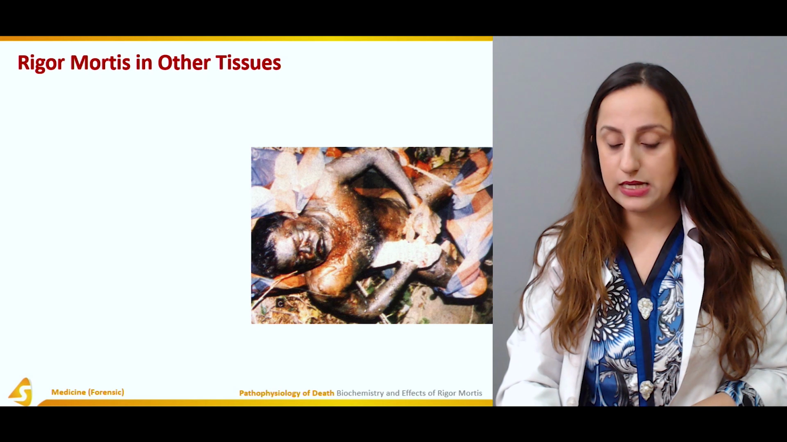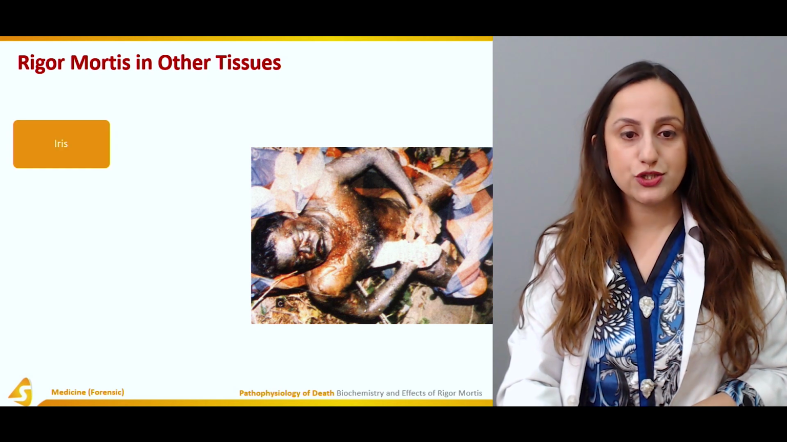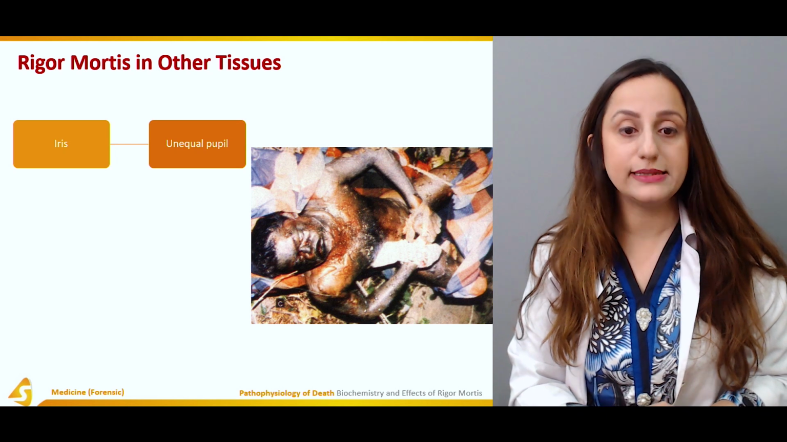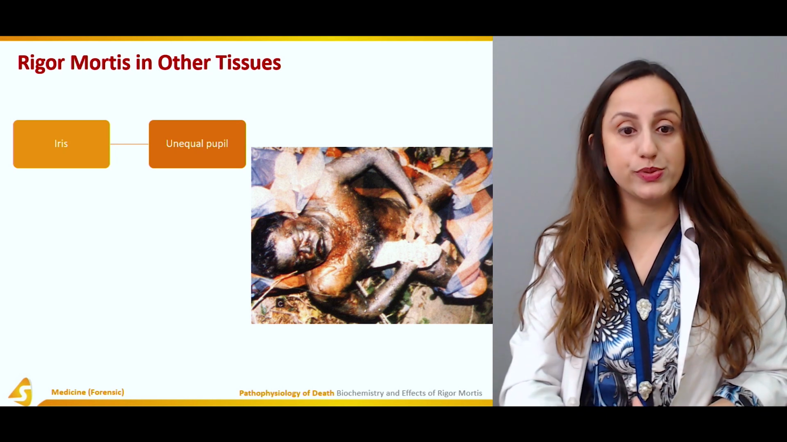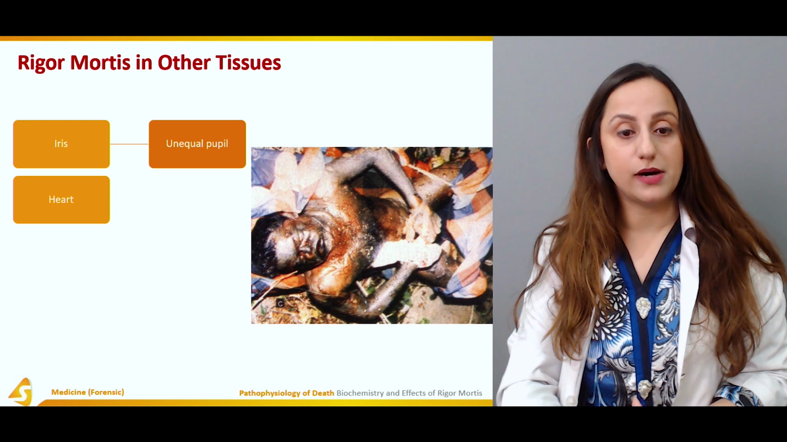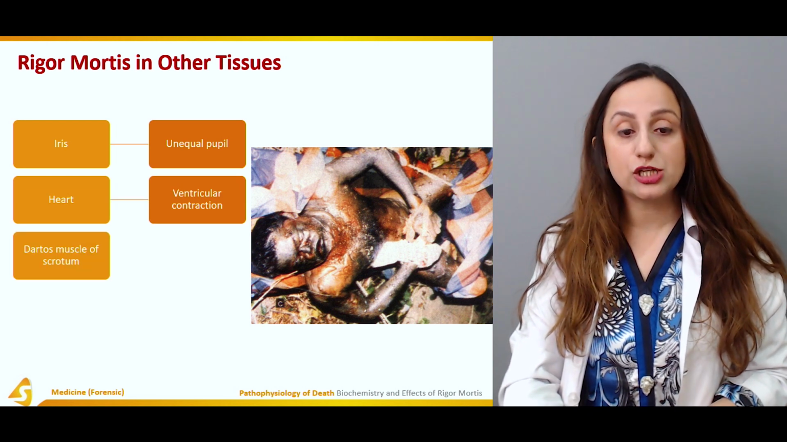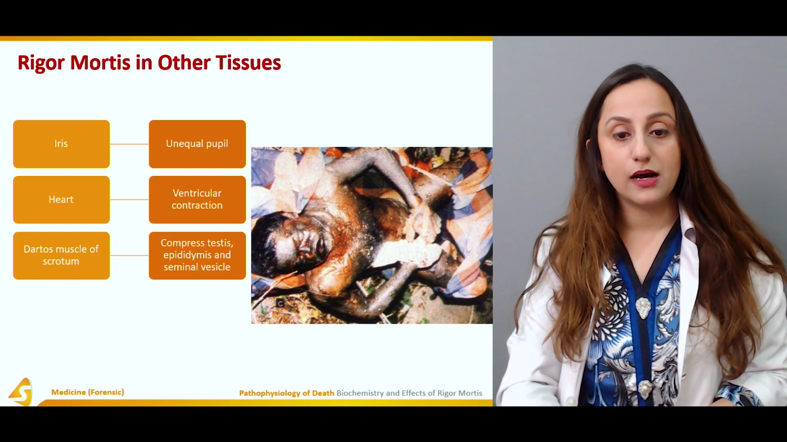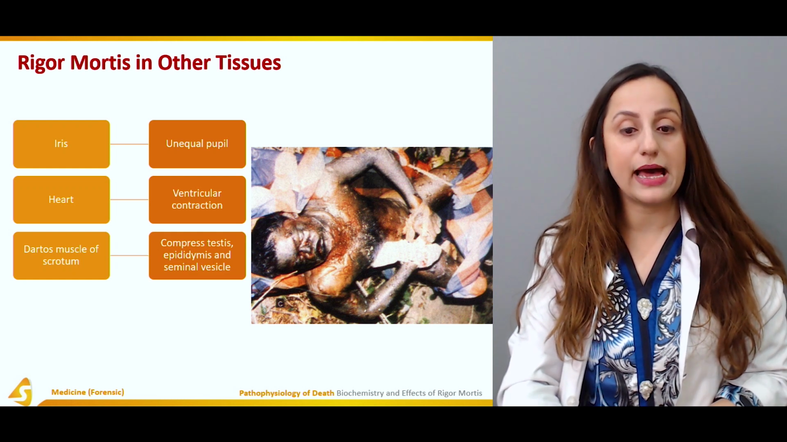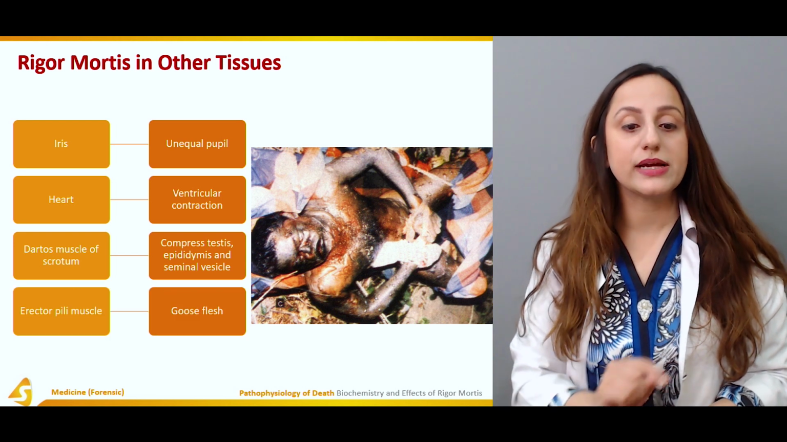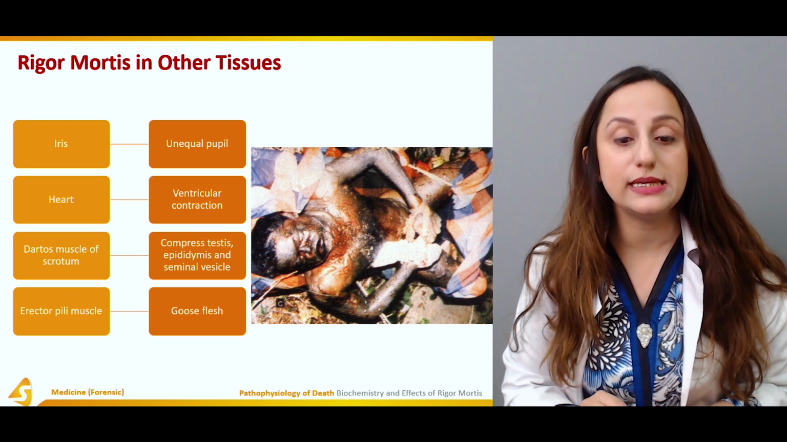Now, rigor mortis in other tissues. First of all, rigor mortis can develop in the iris, and that will basically cause unequal pupils. It can be a part of the heart, which will cause ventricular contractions. The dartos muscles of the scrotum compress the testis, epididymis, and the seminal vesicles. And the erector pili muscles will cause the goose flesh.